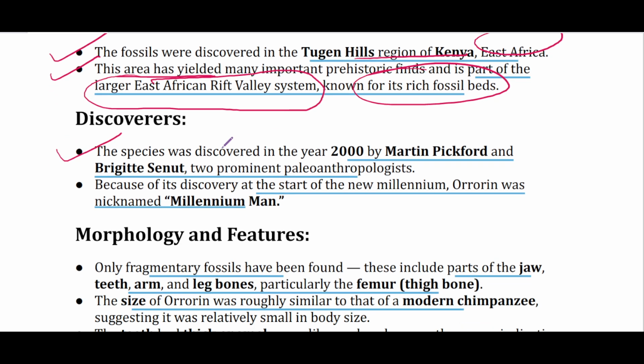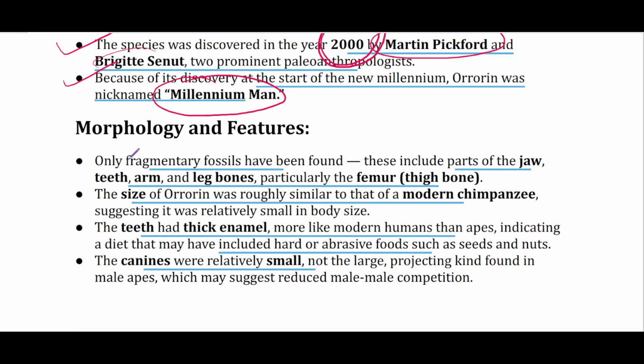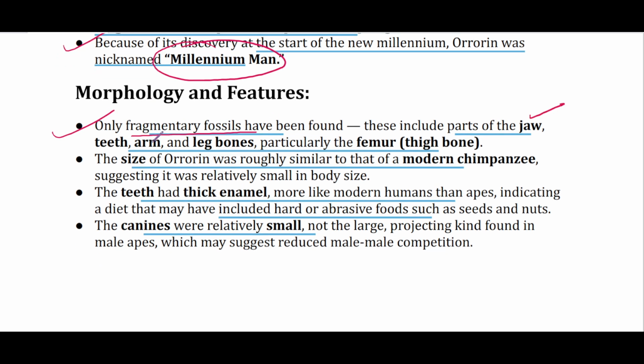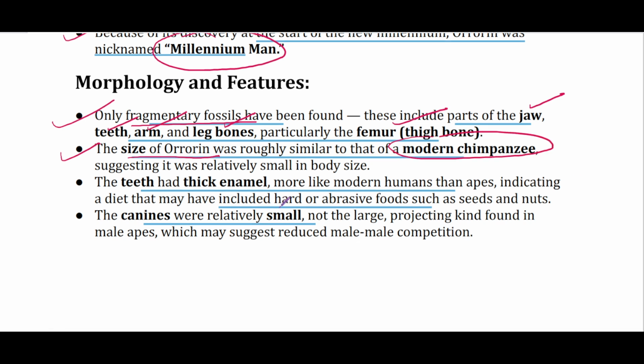The discoverers: the species was discovered in 2000 by Martin Pickford and Brigitte Senut, two prominent paleoanthropologists. And because it was discovered at the start of the new millennium, Orrorin was nicknamed Millennium Man. The morphology and features: only fragmentary fossils have been found, including jaw, teeth, arm and leg bones, and femur, the thigh bone. The size of Orrorin was similar to that of modern chimpanzees.